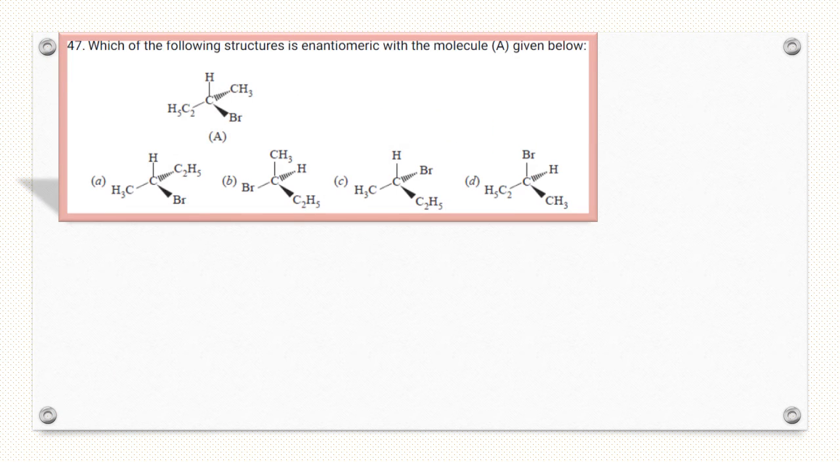In 47, which of the following structures is enantiomeric with the molecule A? Here A enantiomers are mirror images but not superimposable. So right answer is A. Mirror image but non superimposable.